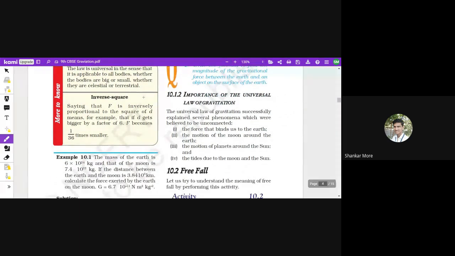So these are the questions for your practice. You can practice it. And importance of universal law of gravitation. The universal law of gravitation successfully explained several phenomena which were believed to be unconnected. The force that binds us to Earth. Okay. Second one is the motion of the moon around the Earth. Third one is the motion of the planets around the sun, and the tides due to the moon and the sun.